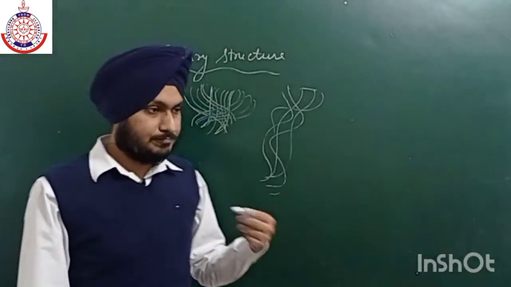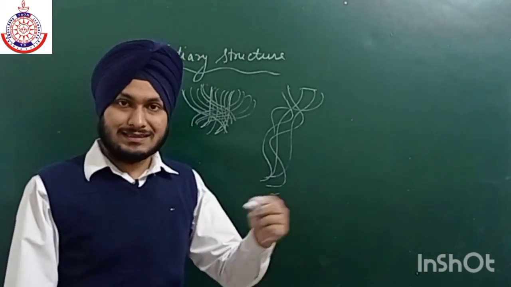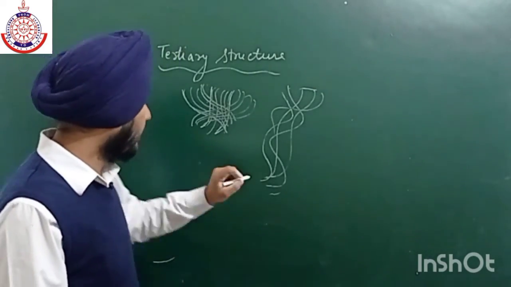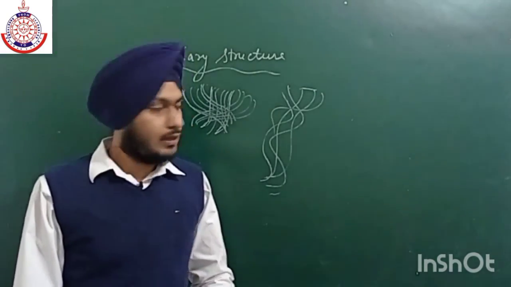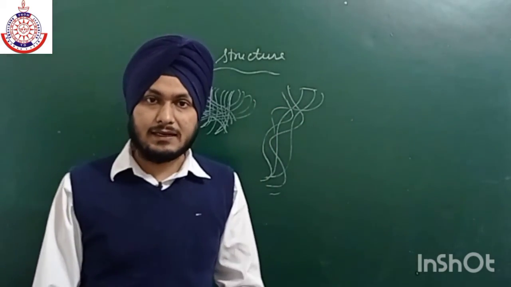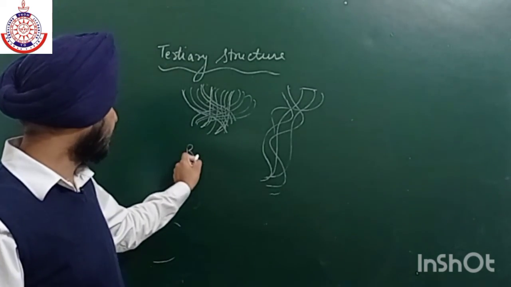How can I explain? In case of fibrous protein, a thread will form a large number of fibers. Okay, and in this structure, a fiber is treated as a thread. Like here, this complete fiber is acting as a thread, and it will lead to the formation of a rope-like structure.